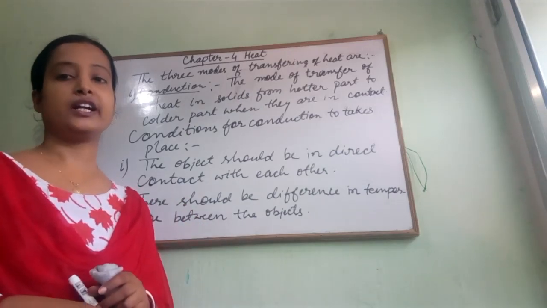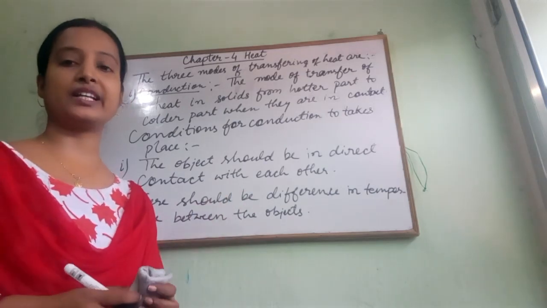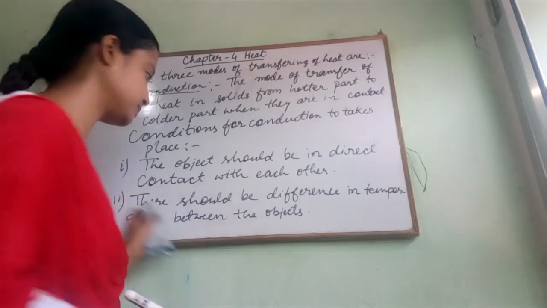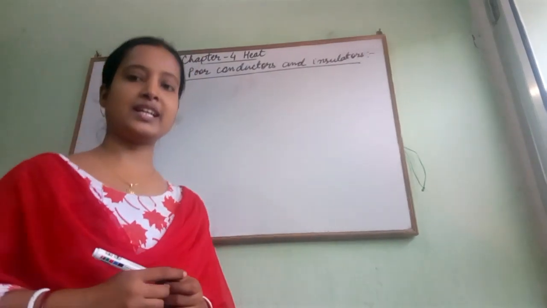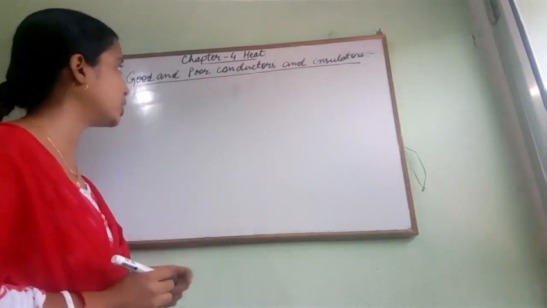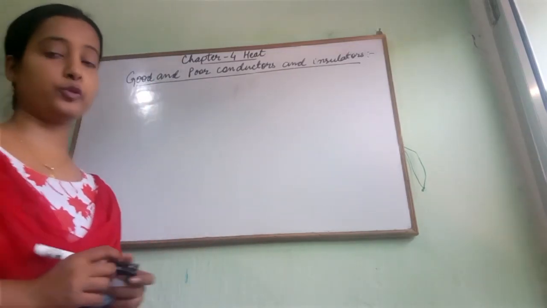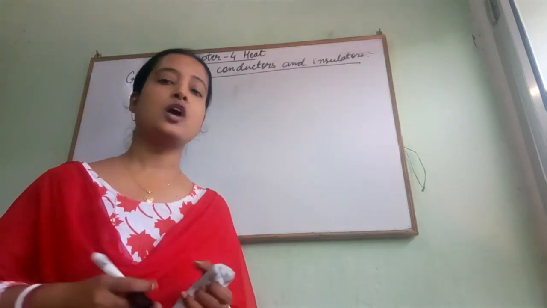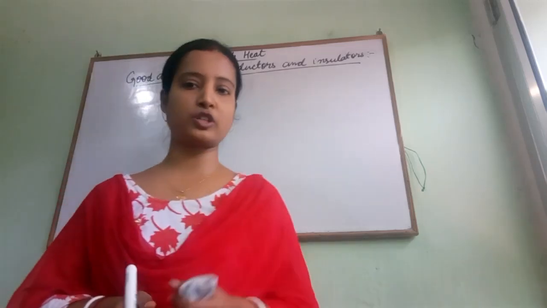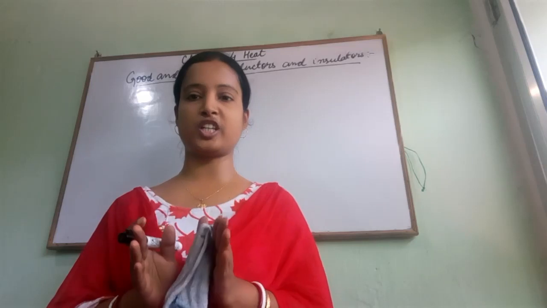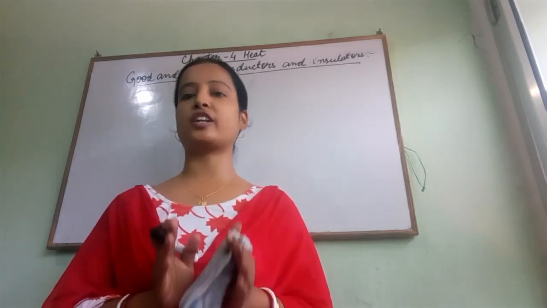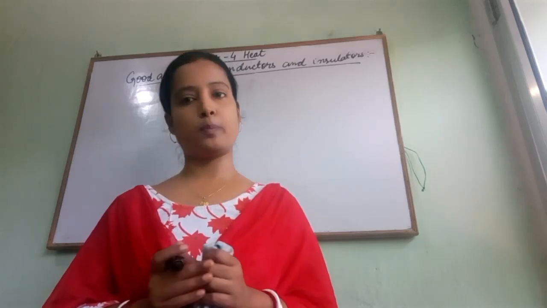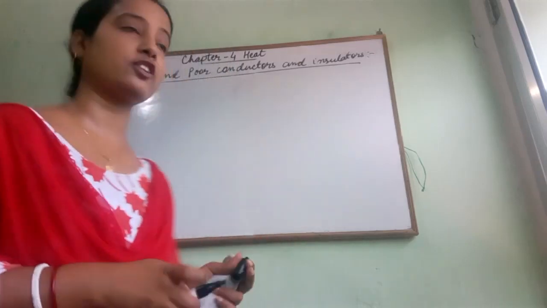Now we will start a different topic in conduction, that is good and poor conductors as well as insulators. Yes children, let's start this topic: good and poor conductors of heat and insulators. As you have already studied this topic in class 6, what do you mean by a good conductor of heat? Yes, I know that you are also giving the answer. Those materials which allow heat to pass through them are called good conductors of heat. For example, all metals like aluminium, copper, gold, etc. These are all good conductors of heat.